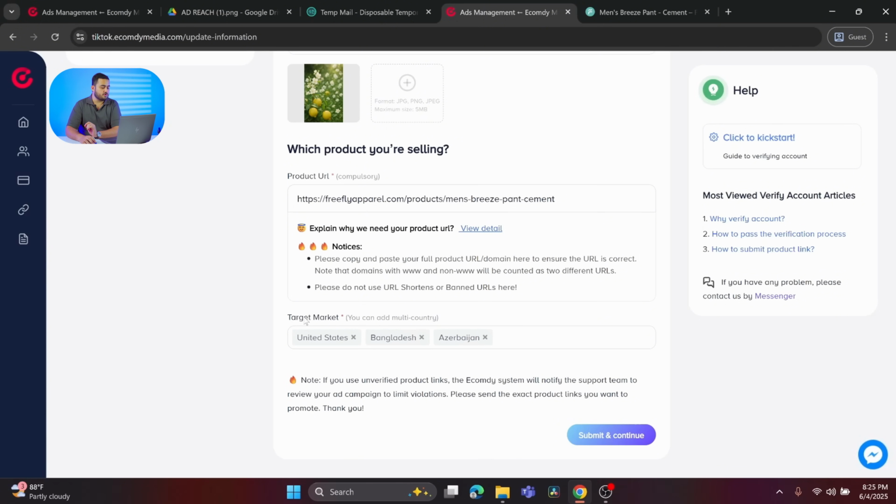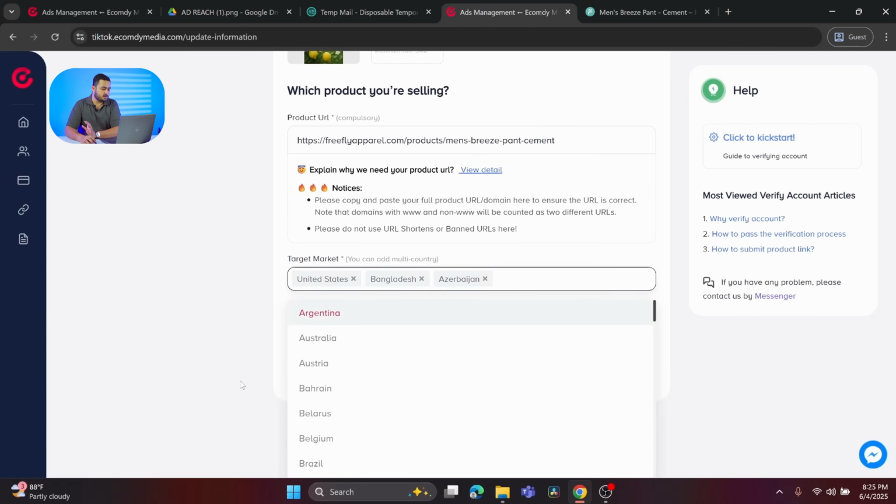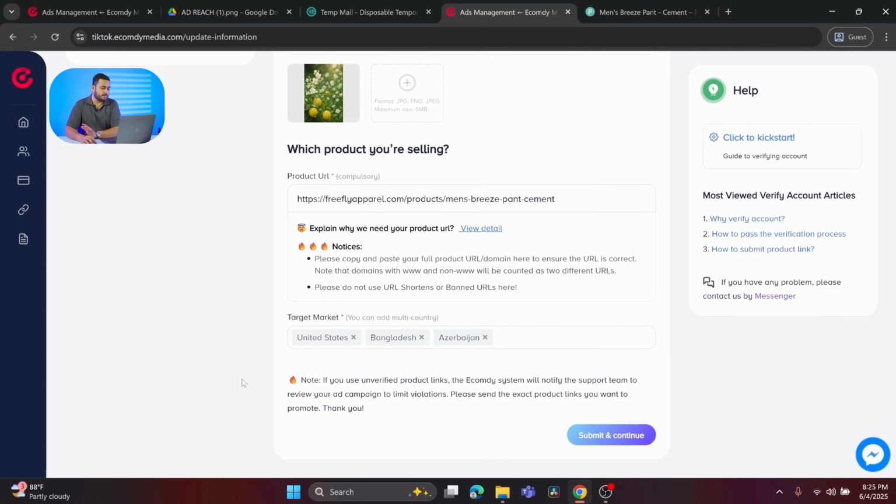If you want to promote your product link to more than one country, you should make sure to get the approval first. Or you can select more than one country here and get the approval first to avoid account suspension.